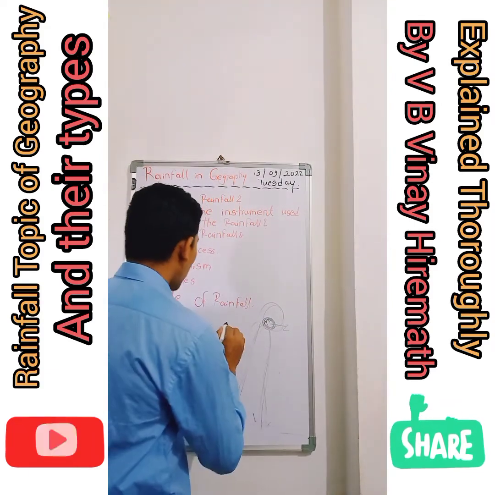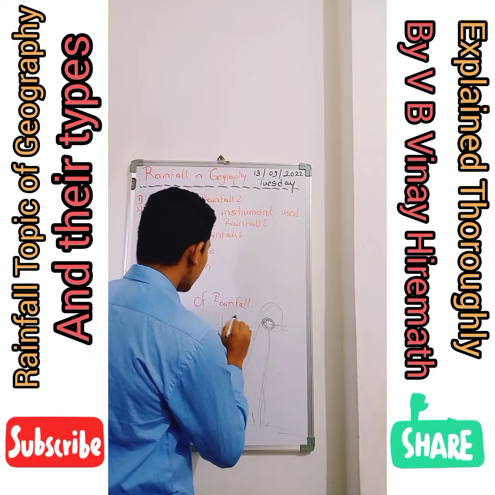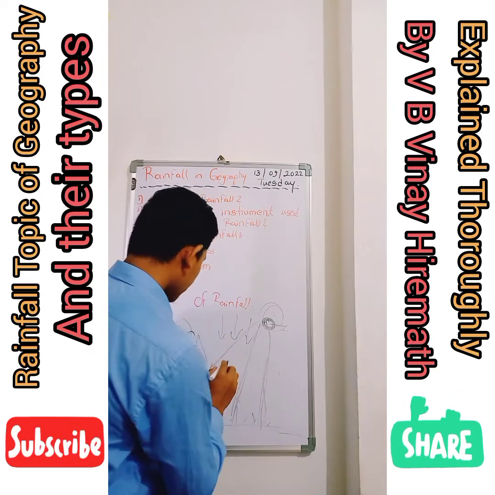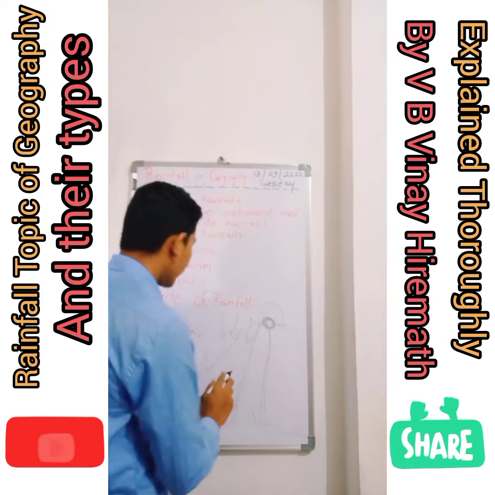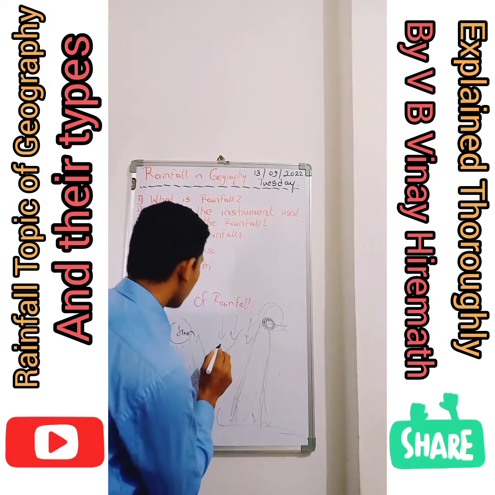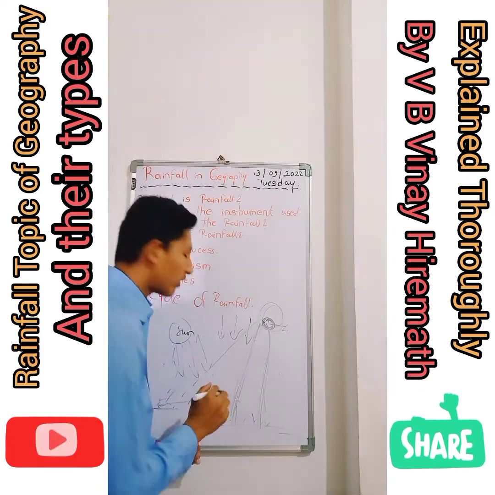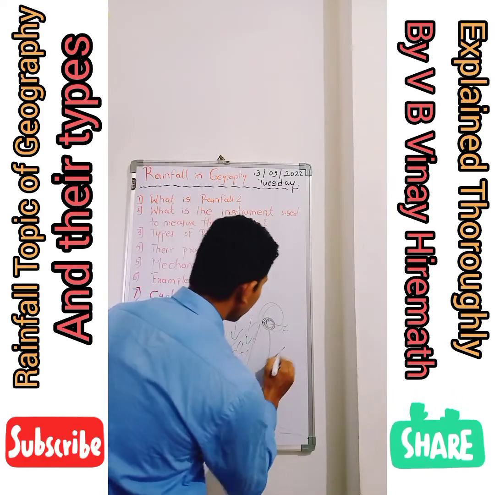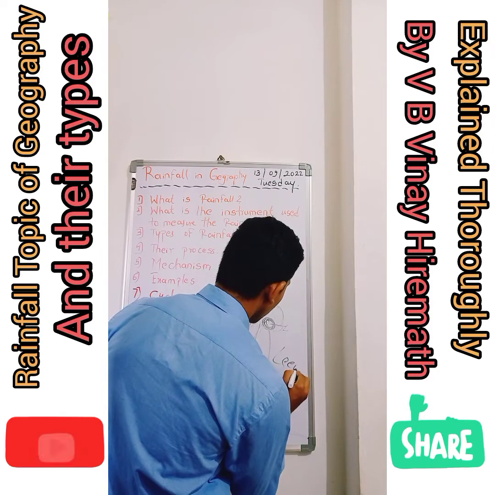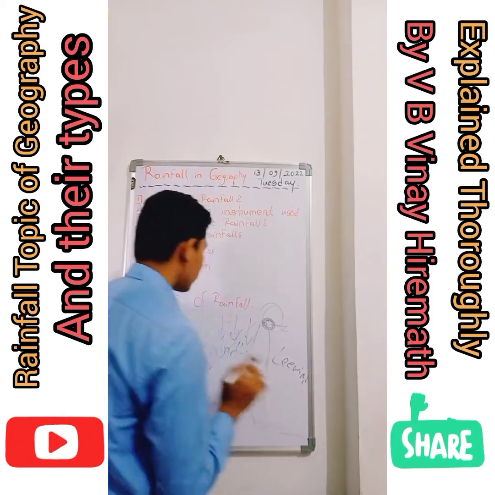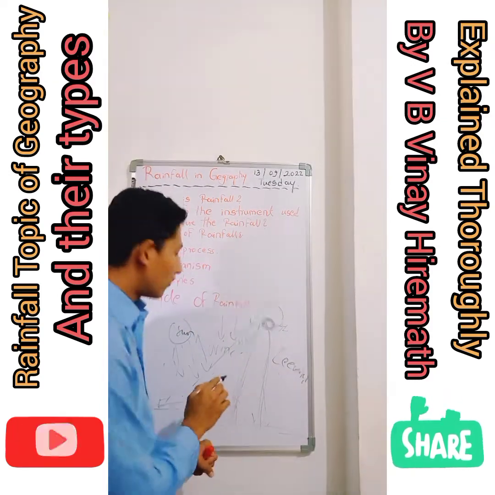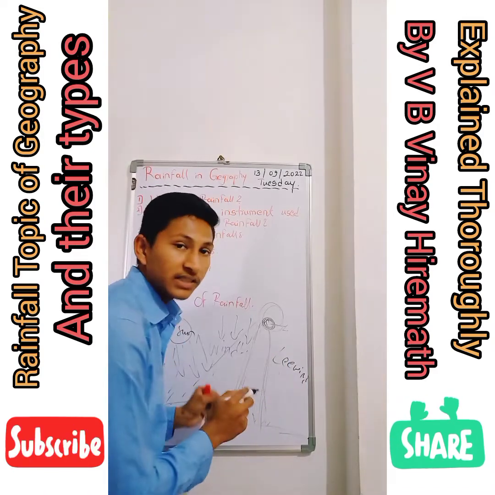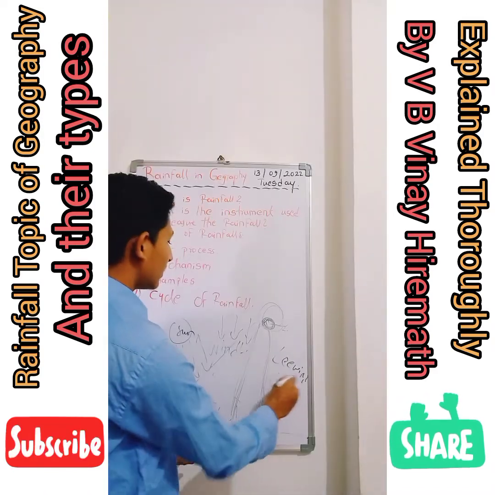So the orographic rainfall happens on the windward side, and the other side is the leeward side.